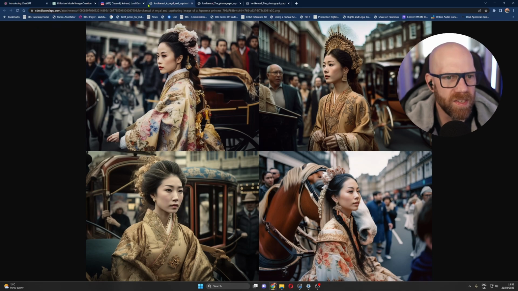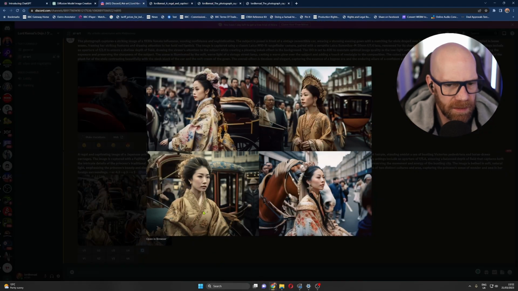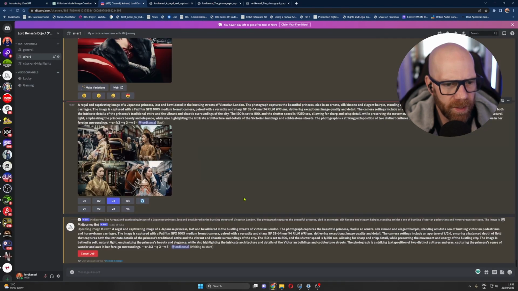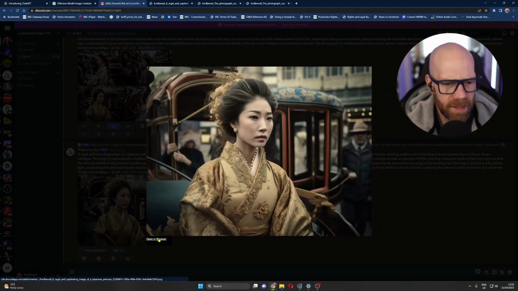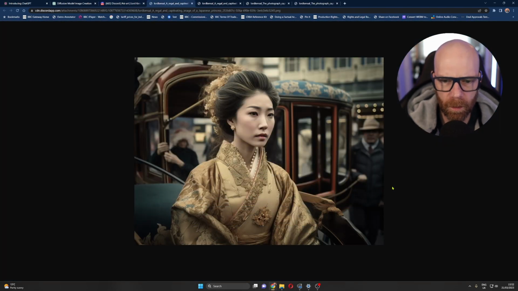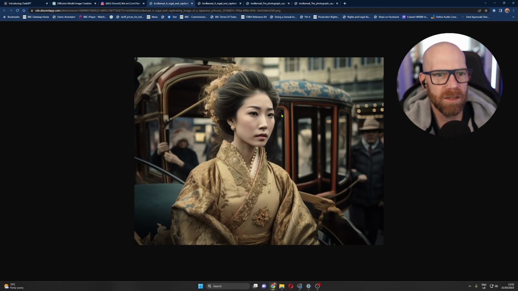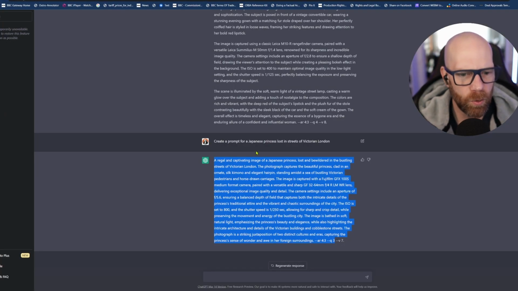The Victorian princess. Let's have a look at this. I like this one because it looks like they're going to a special fancy dress ball, or they're making a film or something, and it's on the streets. That's version 3. Let's upscale version 3. Let's have a look at this in more detail. I mean, look at that. Stunning. The horse and carriage is a bit wonky there. Don't know what people are doing here, but yeah, it looks like it's on the modern streets. It hasn't quite captured Victorian London. But it was a tall ask. Amazing. Let's do one more.